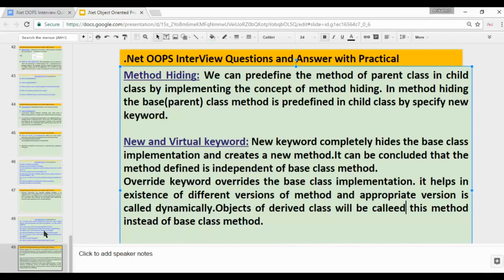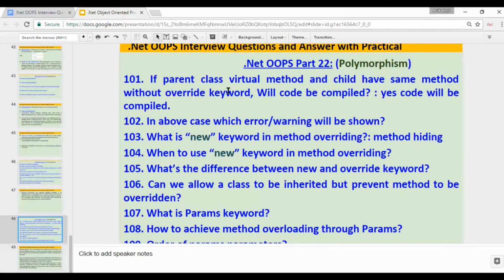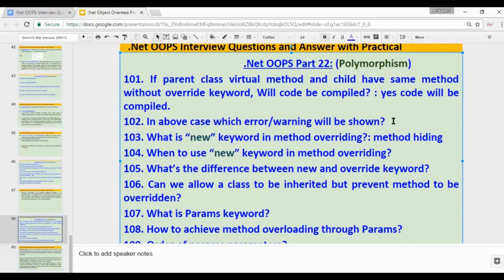Okay, so these are the questions. If the parent class has a virtual method and the child has the same method without the override keyword, will the code compile? Yes, the code will compile. In our case, which warning will be shown? It says use the override keyword or use the new keyword.